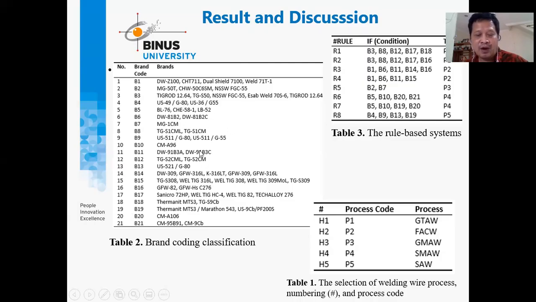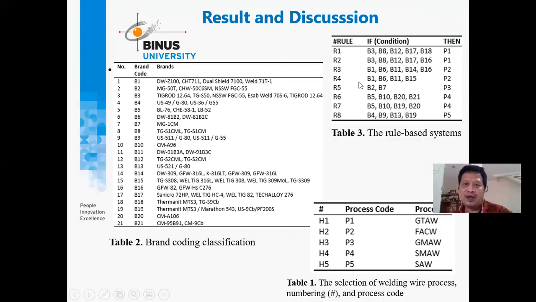We make these tables based on our communication with the expert engineers, because they already have more than 10, even 20 years of experience about which brands are similar, and they mix the categories here. For example, B1 has similarity for four brands, and if you look at brand code B20, there is only one brand. This is based only on the FGD with the expert engineers. And after that, we make the rule base, the rule-based system, or RBS.